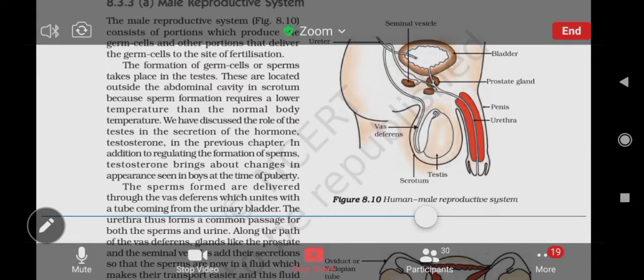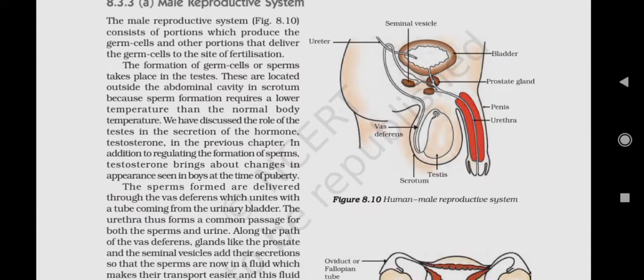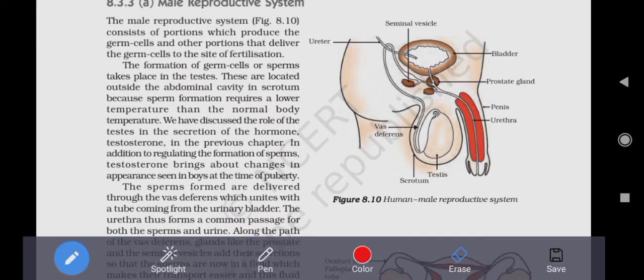Okay, correct. Very good. So, yes, correct. All the students have given the correct answer. It's the seminal vesicle and the prostate gland. Again, students, one very important thing which you can get confused while you are answering: the prostate gland. It's prostate, not prostrate.